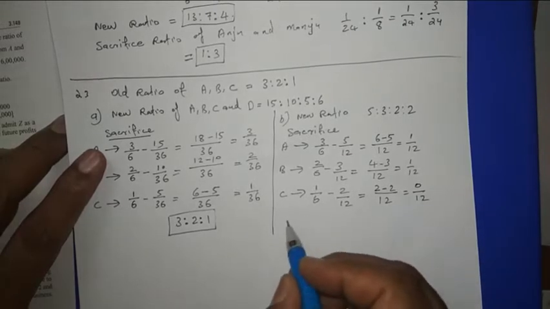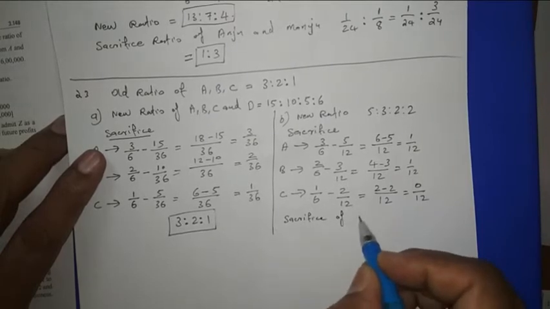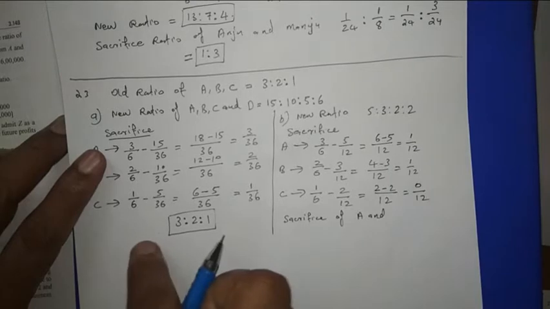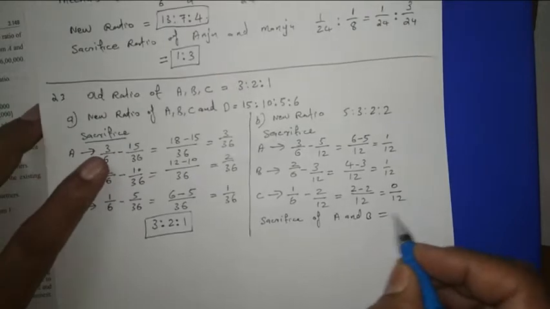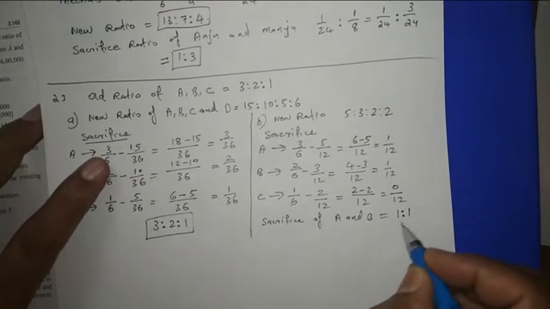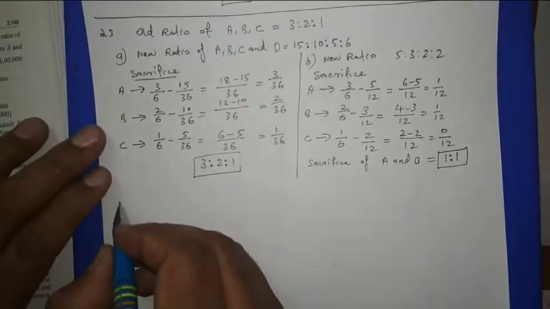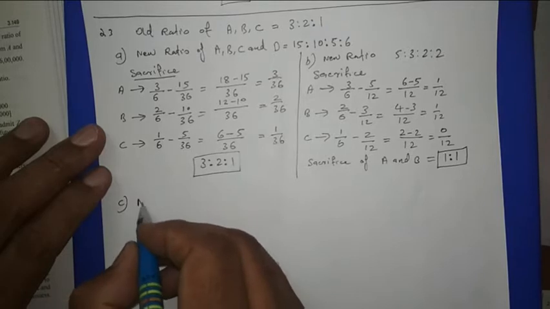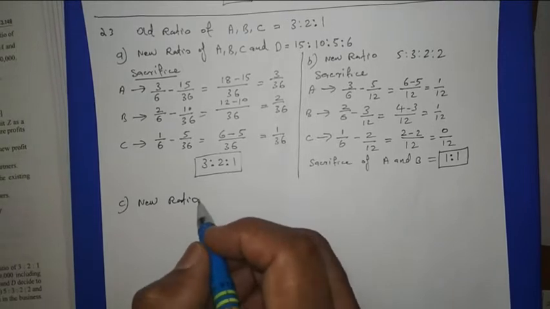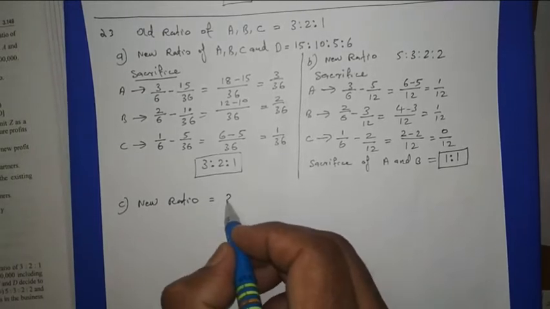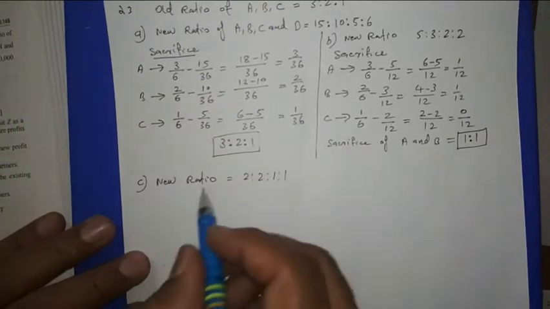And here the sacrifice of A and B. Here I did not write, so that will be ABC. This will be 1:1. Then one more case is there, C. Here if a new ratio, in the question it is given, new ratio is equal to 2:1:1, and here sacrifice